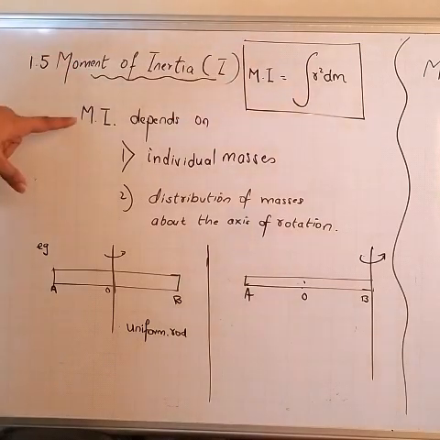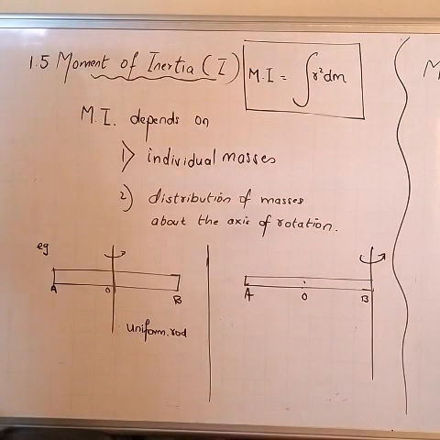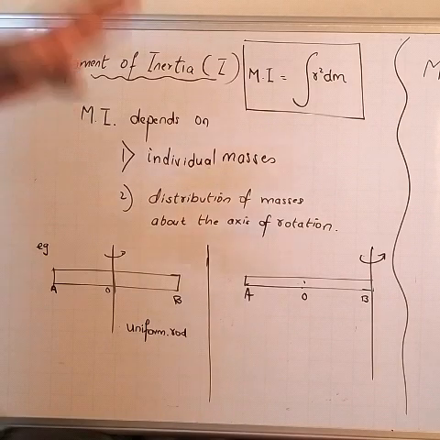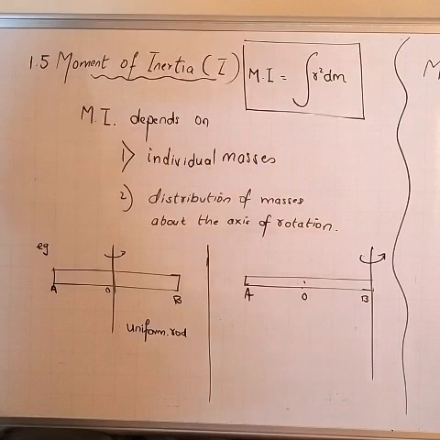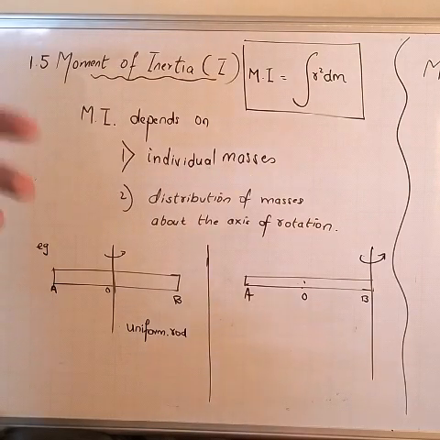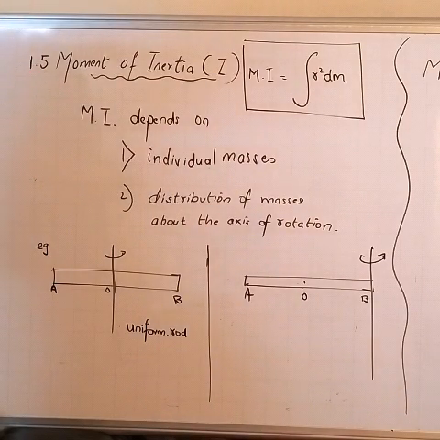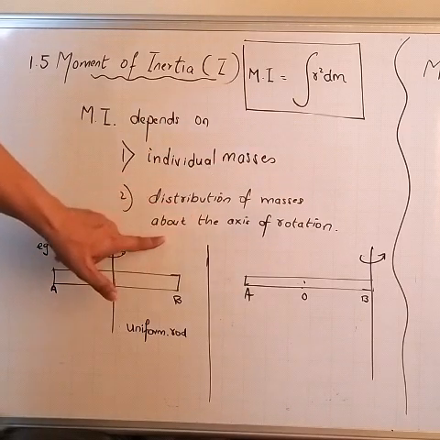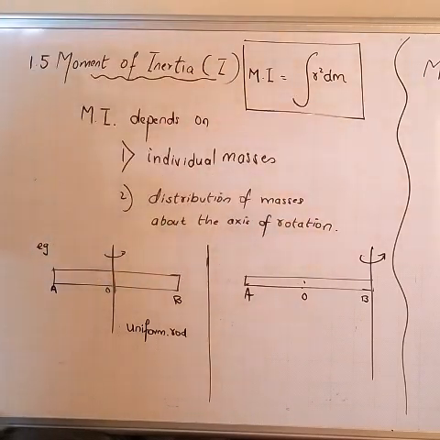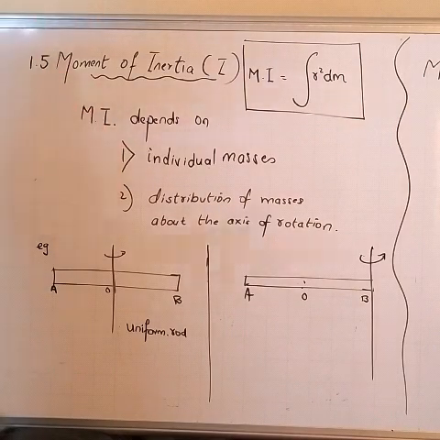Now moment of inertia depends on which factors? For any body, moment of inertia first depends on the individual masses, all the particles which are there, what are the masses of the particles, individual masses. And second, the distribution of masses about the axis of rotation. These two factors determine the moment of inertia of a rotating body.